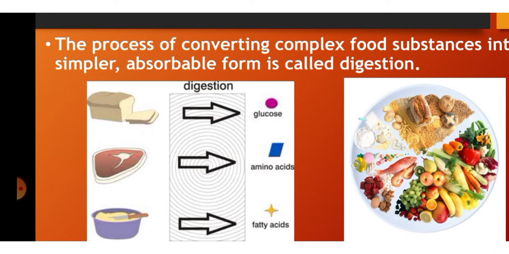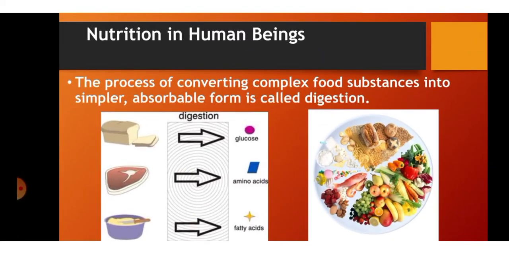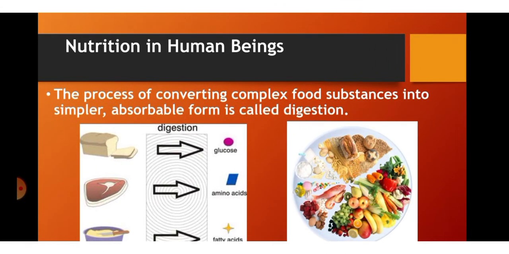The digestion process converts complex food items to simpler absorbable forms. For example, carbohydrate breaks down into glucose, protein into amino acids, fat into fatty acids. This is the balanced diet, where we have all the nutrients in the right amount.